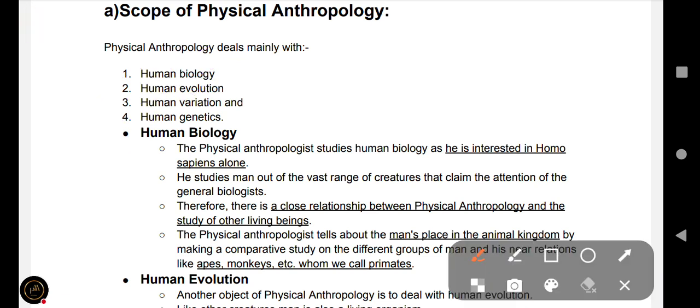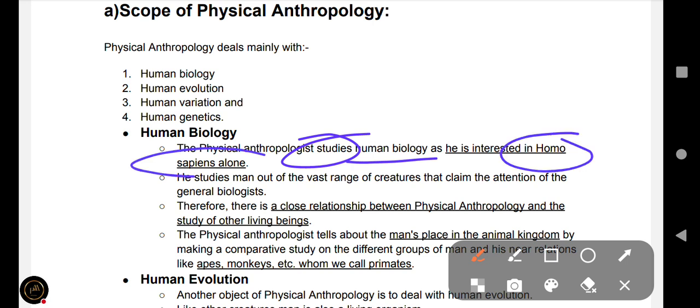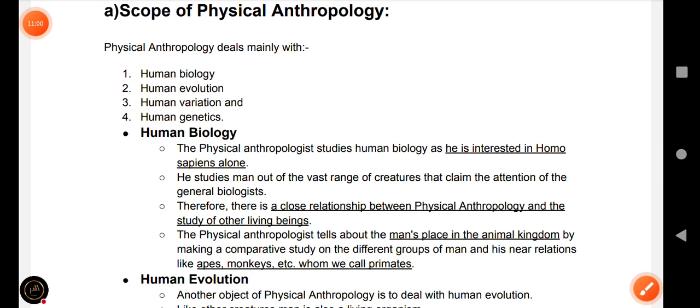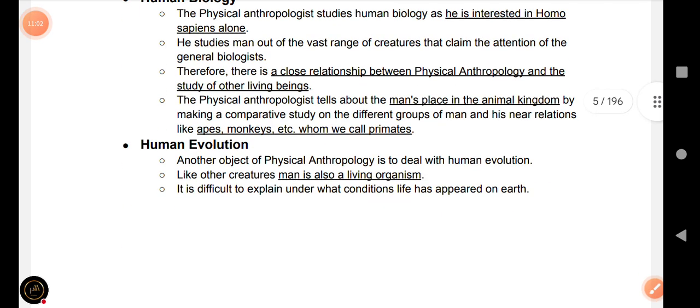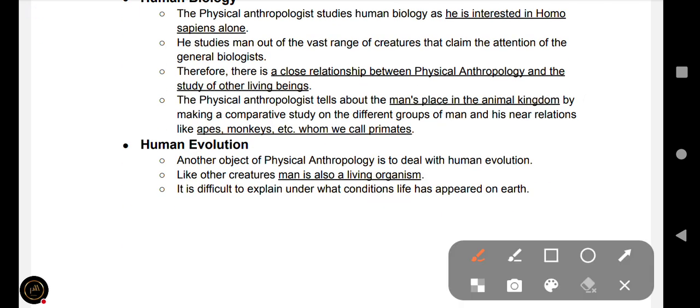Scope of human biology in physical anthropology. The physical anthropologist studies human biology as he is interested in Homo sapiens alone and not other Homo.